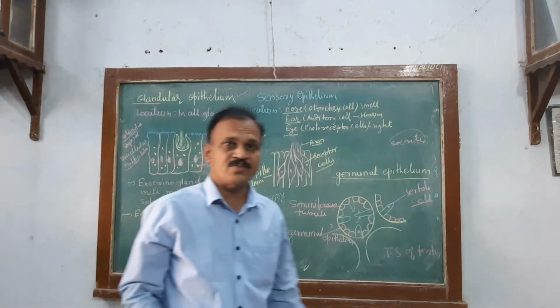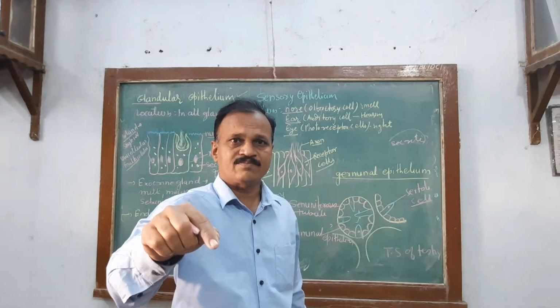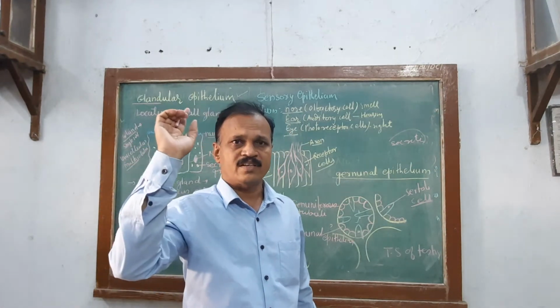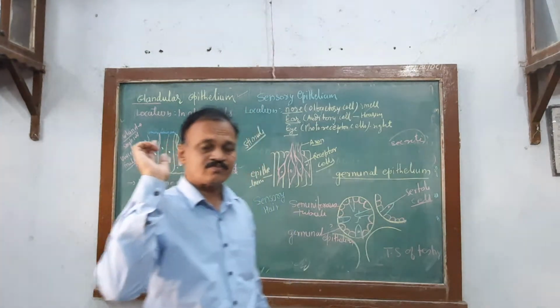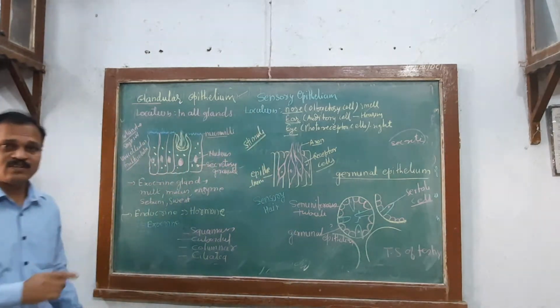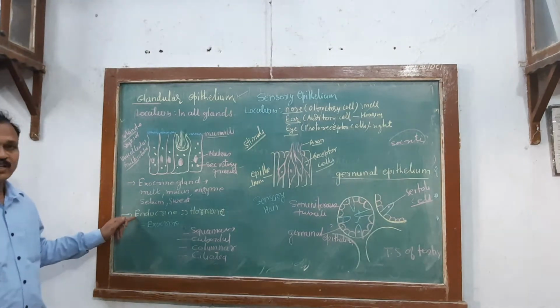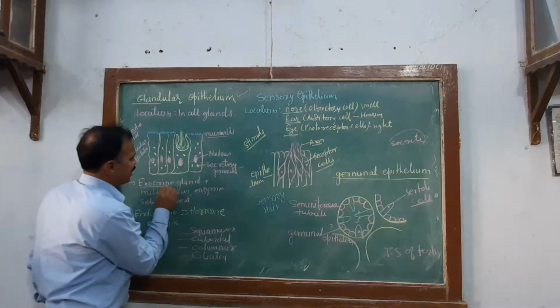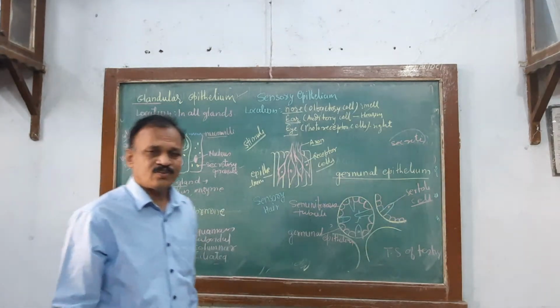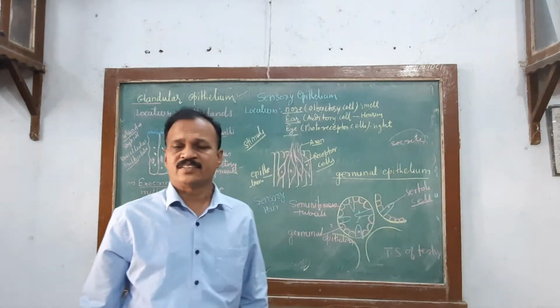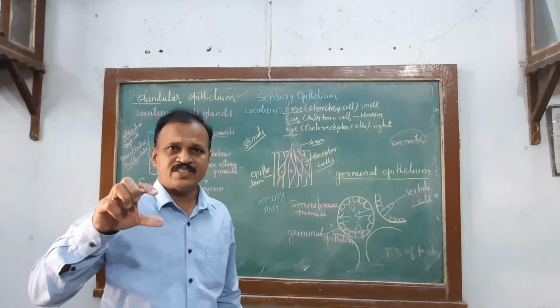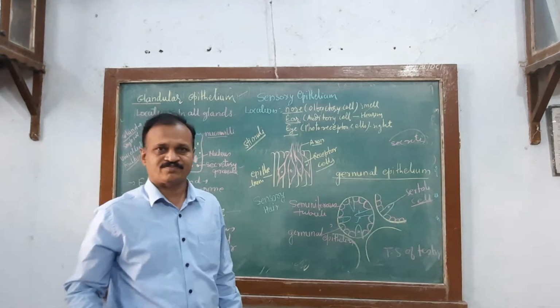Which example have I given? Goblet cell in the intestine of frog. That secretes mucus. Multicellular glands may be of two types, exocrine gland and endocrine gland. What is meant by exocrine gland? You studied this last year. Exocrine gland means the gland with a duct.